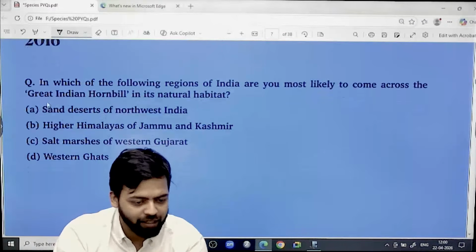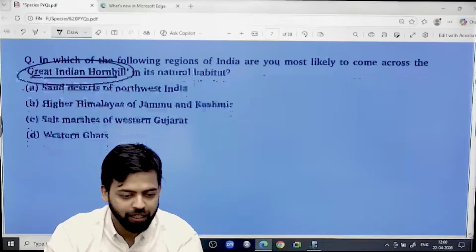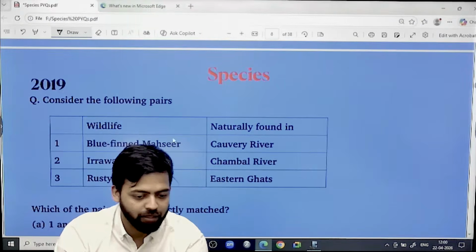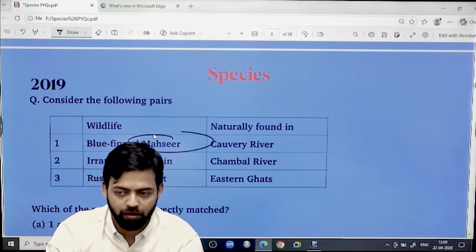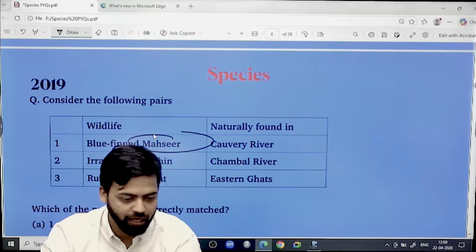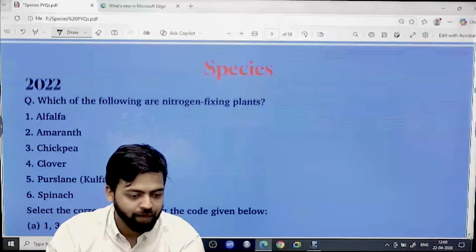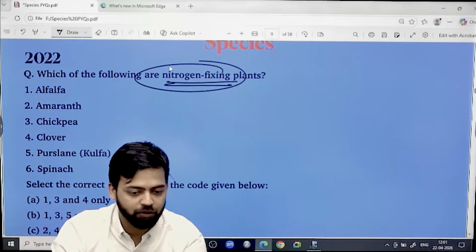Then again, a Great Indian Hornbill related question was there. Where can you find the Great Indian Hornbill? This was the question. Then again, the Mahseer, if you see, several times golden Mahseer and blue-finned Mahseer question has been asked. Okay, so in 2019 they asked where can we find this type of fish species. Then these kinds of species, the nitrogen fixing plant species, have been asked.